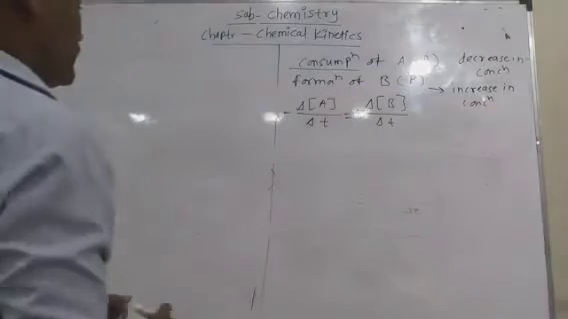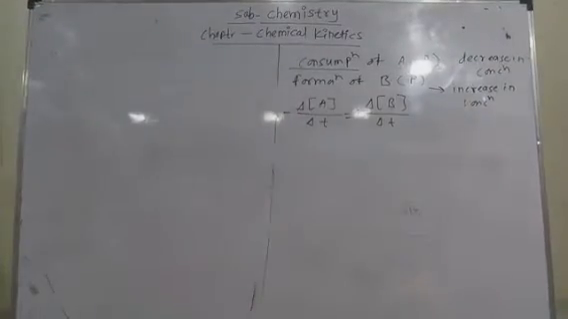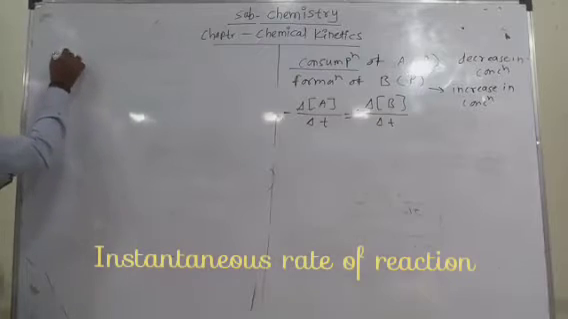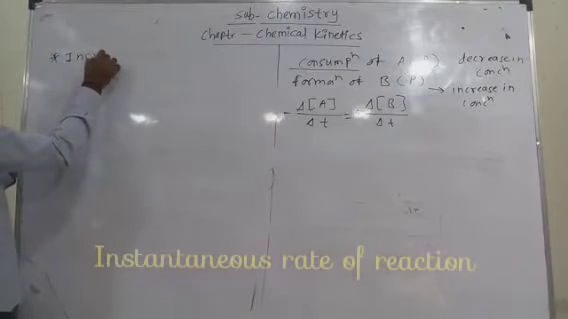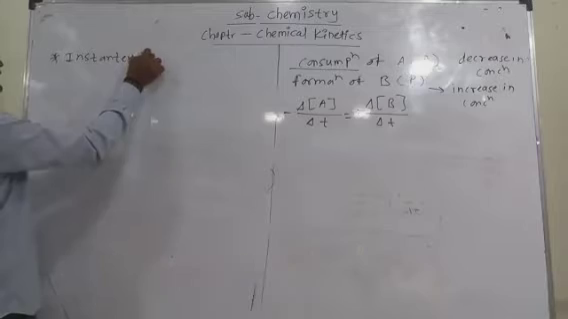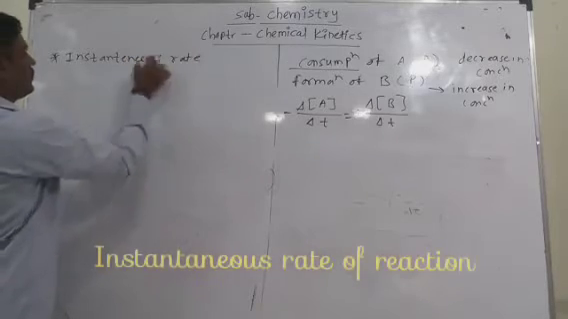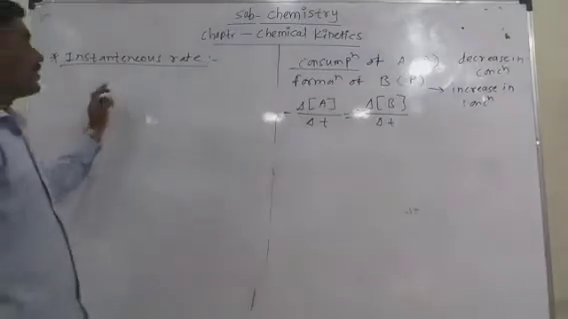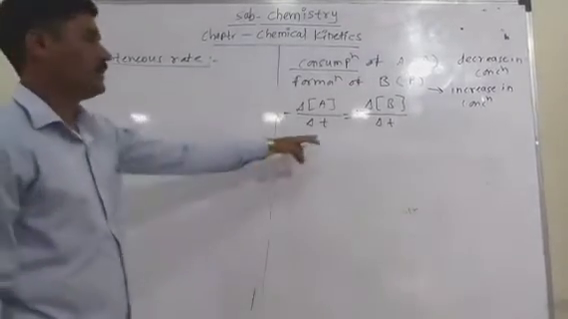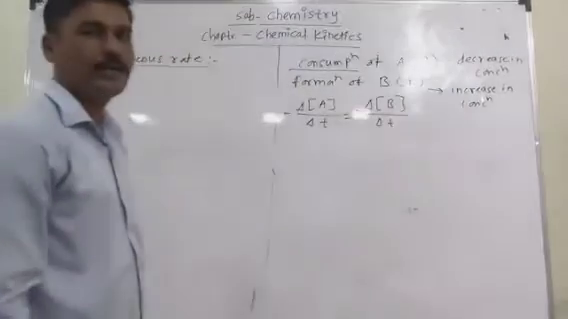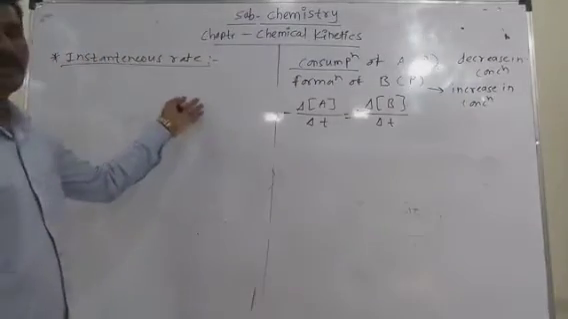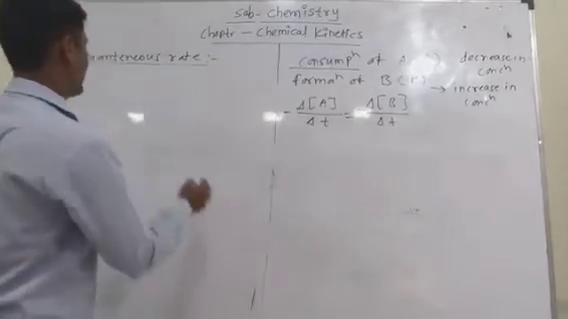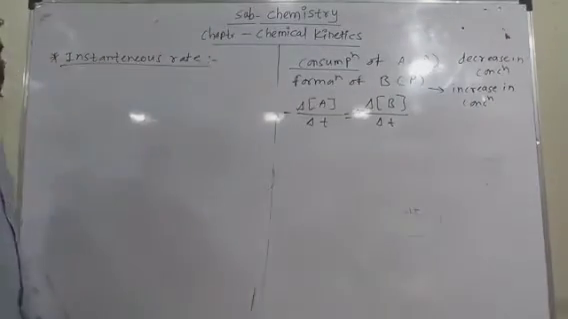Okay. The next point from this chapter is the instantaneous rate of reaction. It means that for any time t, at any instant, how does the rate of reaction change, the rate of reactant as well as the product? That is the instantaneous rate of reaction.